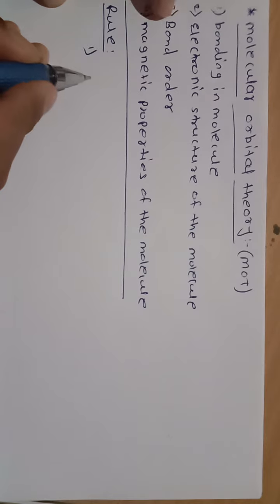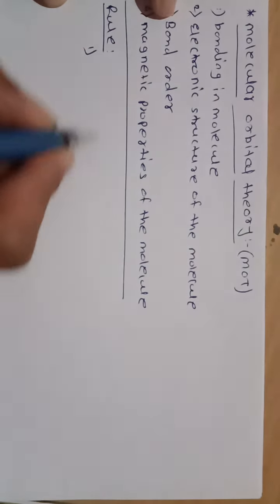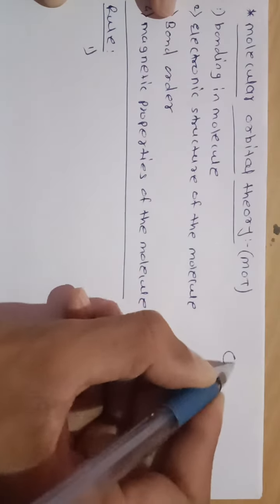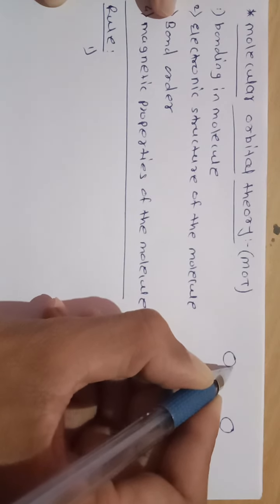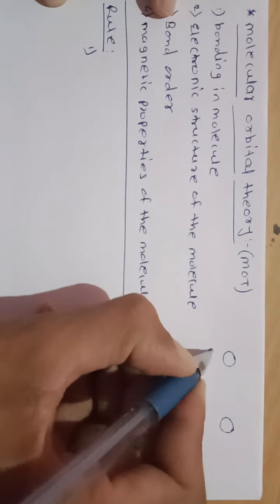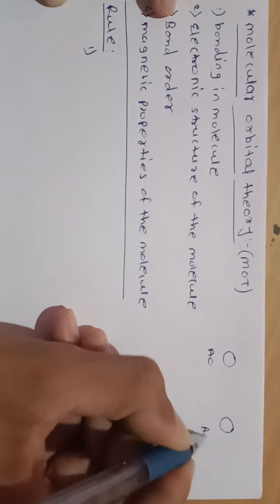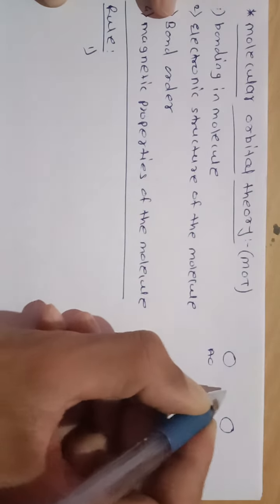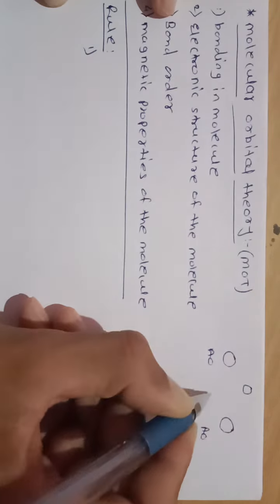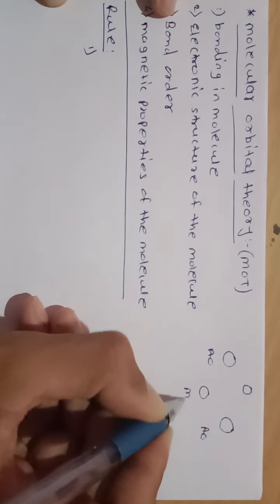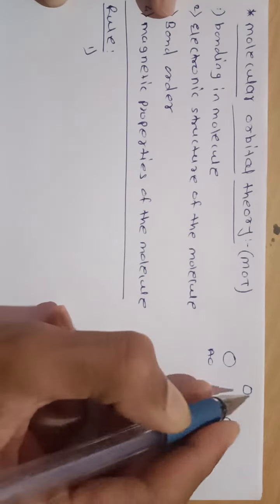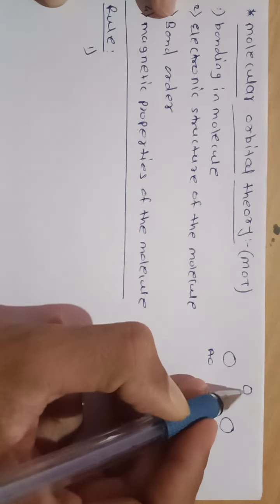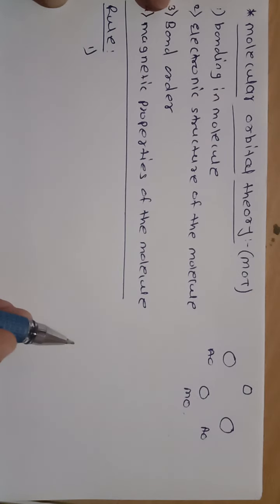Molecular orbital theory means here atomic orbitals. Suppose this is one atomic orbital and this is another atomic orbital. These two atomic orbitals overlap with each other and give new molecular orbitals. These molecular orbitals are bonding molecular orbitals and anti-bonding molecular orbitals.